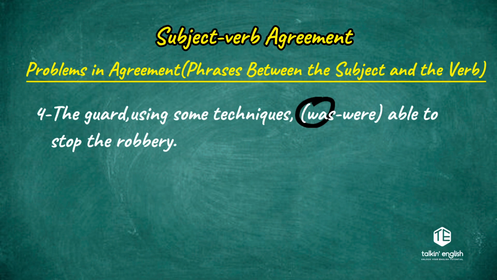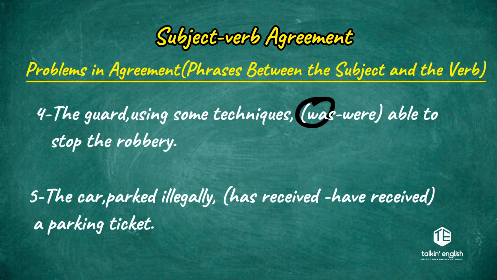Now the last question. The car parked illegally has received or have received a parking ticket. Now look before the verb. Do we have a phrase? Do we have a participial phrase? Do we have a prepositional phrase? Yes, we have a phrase here. It is put between two commas, parked illegally. Again, parked illegally is a participial phrase. It begins with the past participle.